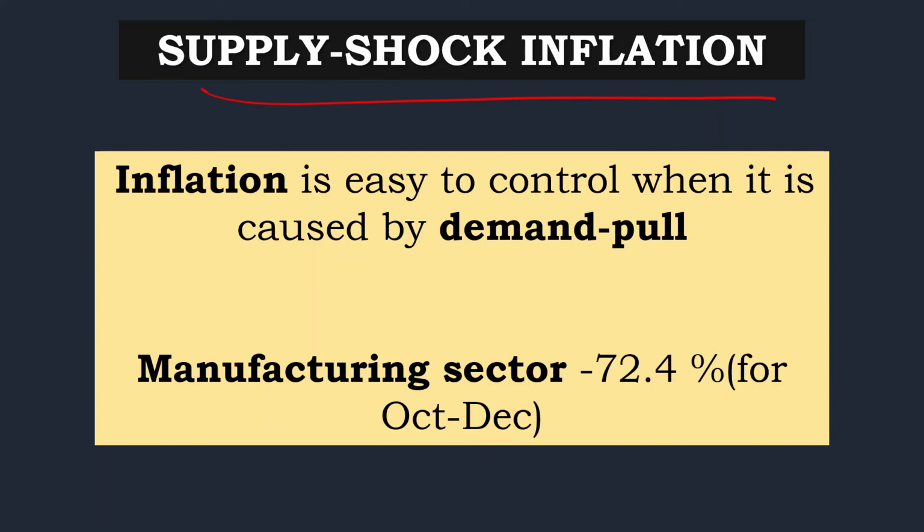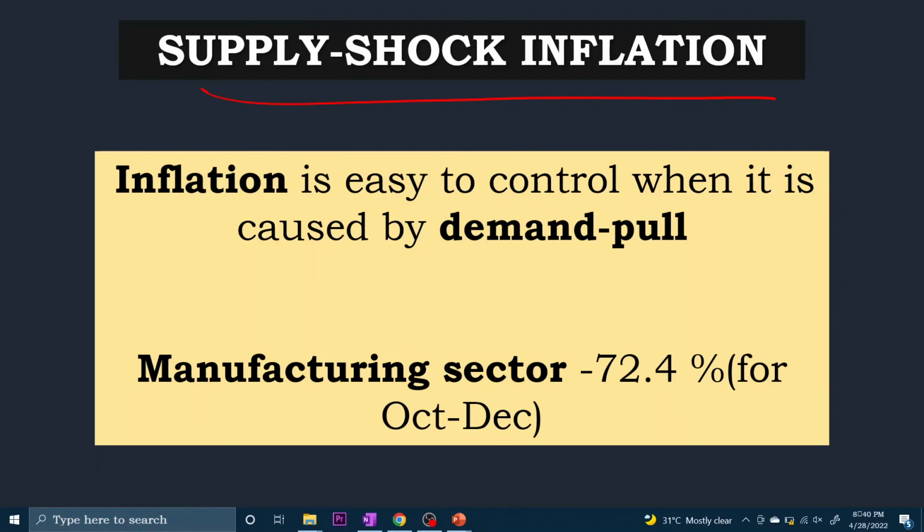But if the inflation is caused by a supply shock, you cannot blame the bank for not controlling it. There's no way to control it. Let us say, normally during summer, people demand 10 air conditioners. They go to the shop to buy air conditioners, but due to some reason there is no production of air conditioners.